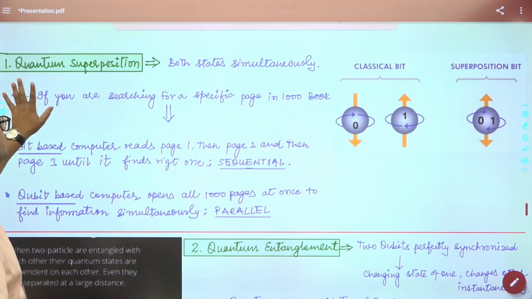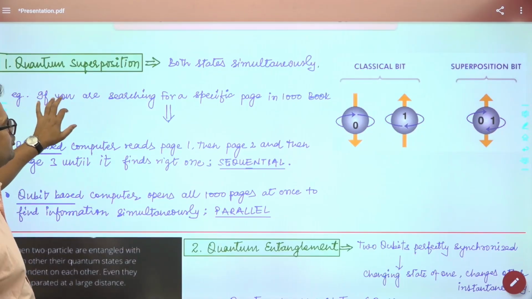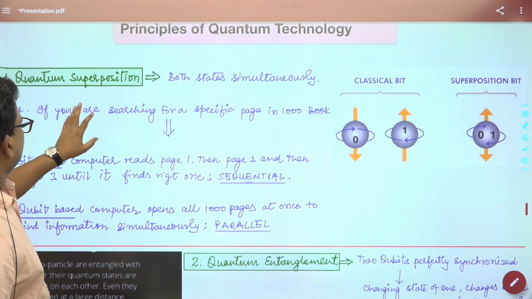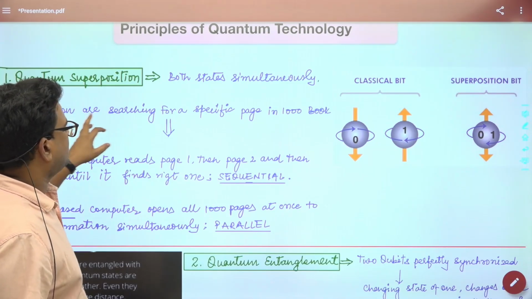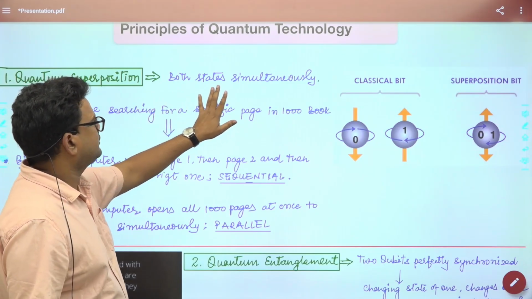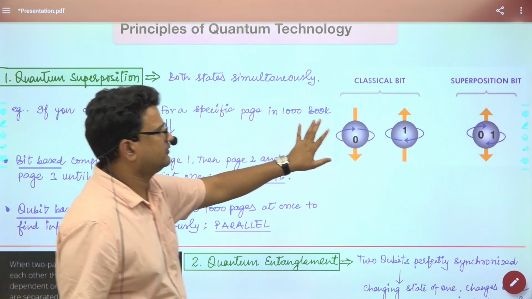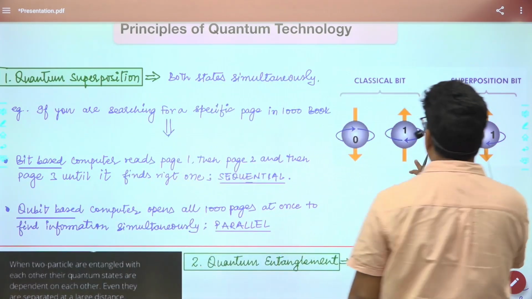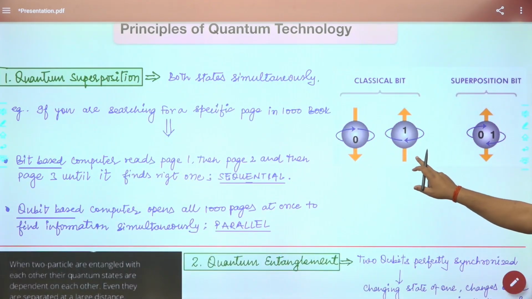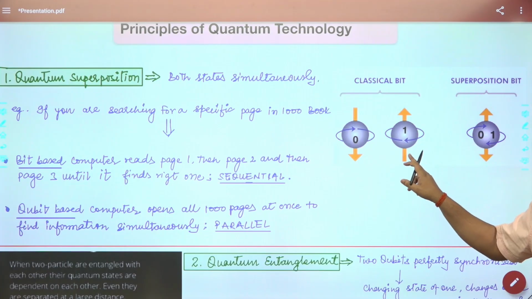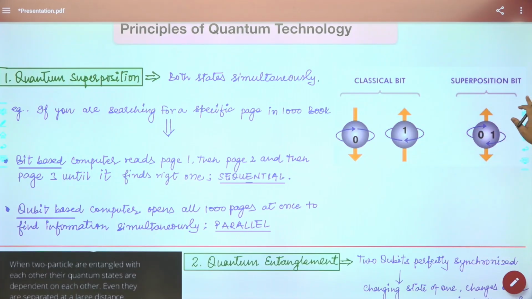So, principles of quantum technology. First one is quantum superposition. What does quantum superposition talk about? It talks about both states simultaneously. Suppose this is the classical bit, developed in classical computers. This is the superposition bit, called the qubit. They can exist simultaneously.